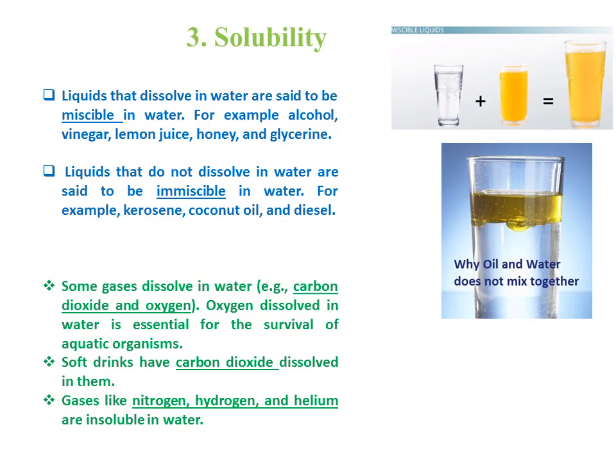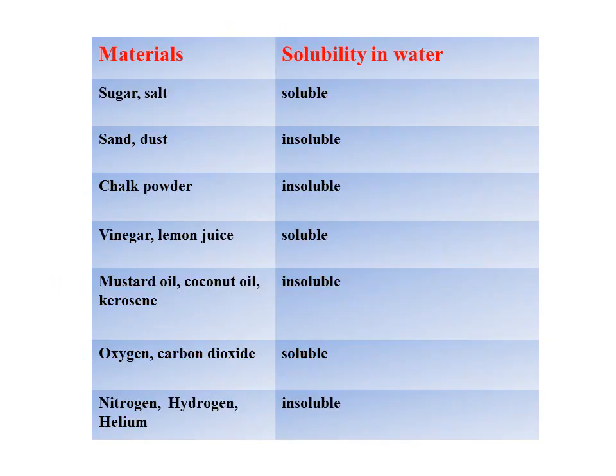Now see a list of that. See the table where some materials and their solubility in water are written. Sugar and salt can easily mix with the water, so they are soluble in water. Sand and dust are totally insoluble. Chalk powder is also insoluble. Vinegar and lemon juice are soluble. Mustard oil, coconut oil, kerosene are insoluble. Next, the gases: oxygen and carbon dioxide are soluble in water, and nitrogen, hydrogen, helium are insoluble.